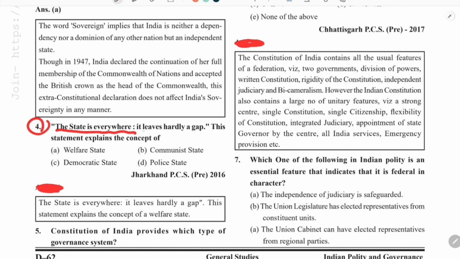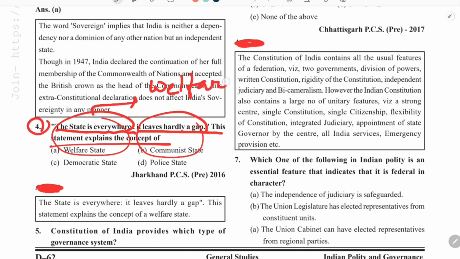State is everywhere. It leaves hardly any gap. This statement explains the concept of... So state is everywhere. It hardly leaves a gap. So basically, this is a very philosophical statement, and it well defines the concept of welfare state. So in the positive sense, it is a welfare state, but in the negative sense, we can say that it is a police state also, where state is always present everywhere and hardly leaves any gap.